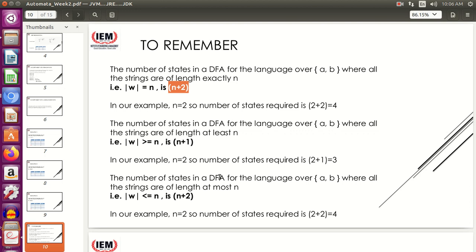In this kind of question, we have got a symmetry, therefore we have this formula. But it's not important that for every question we can have such a relationship. Many times we have to construct the DFA and see what the number of states is. That will come from experience. Once you construct more DFAs, you will get to understand by yourself.